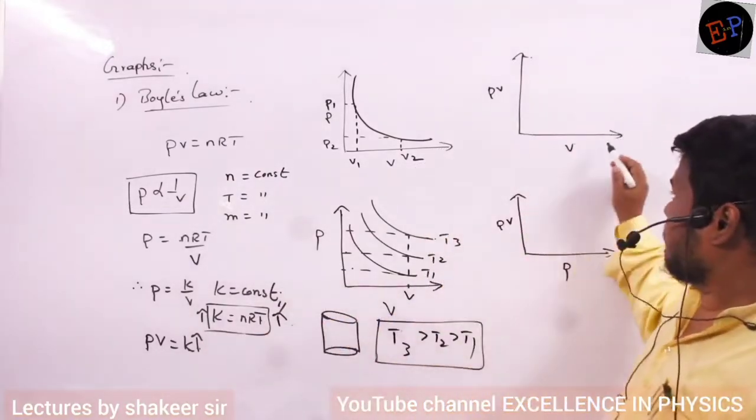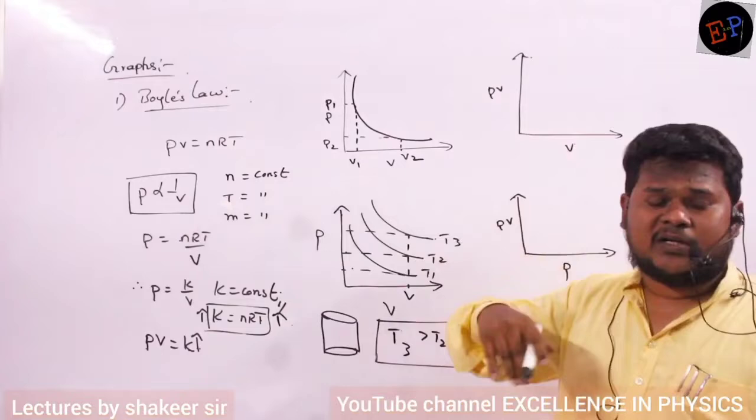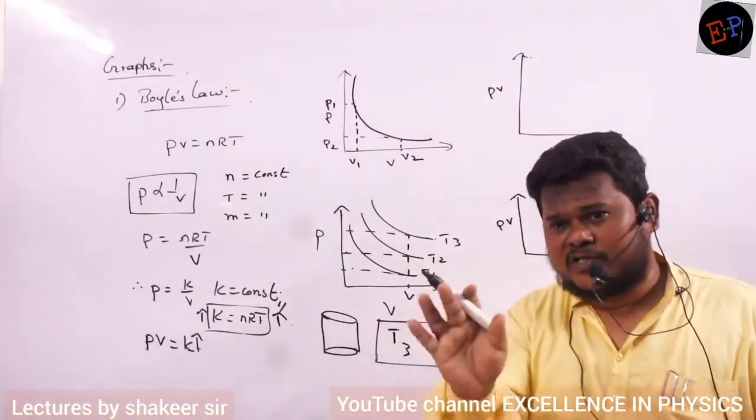So, if volume increases, pressure will decrease. But whatever it may be, the product of PV will not change, no?